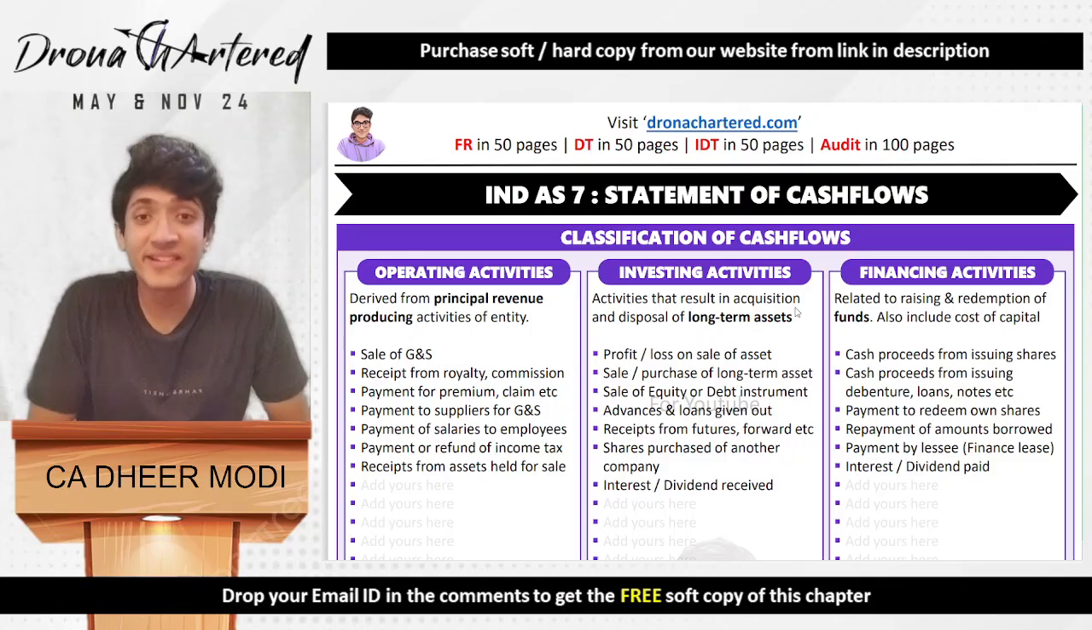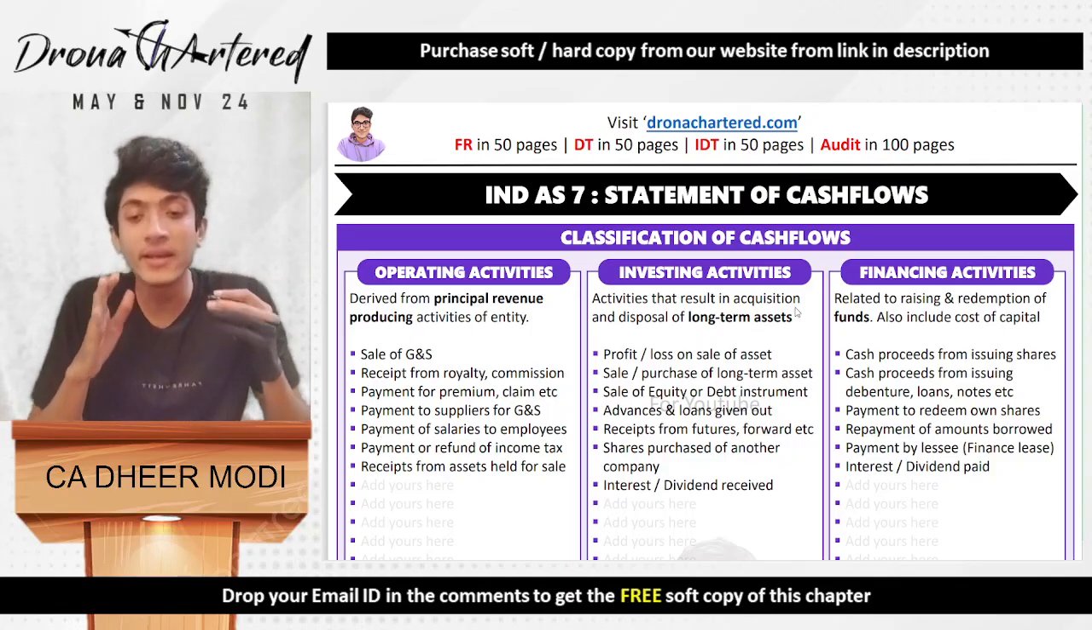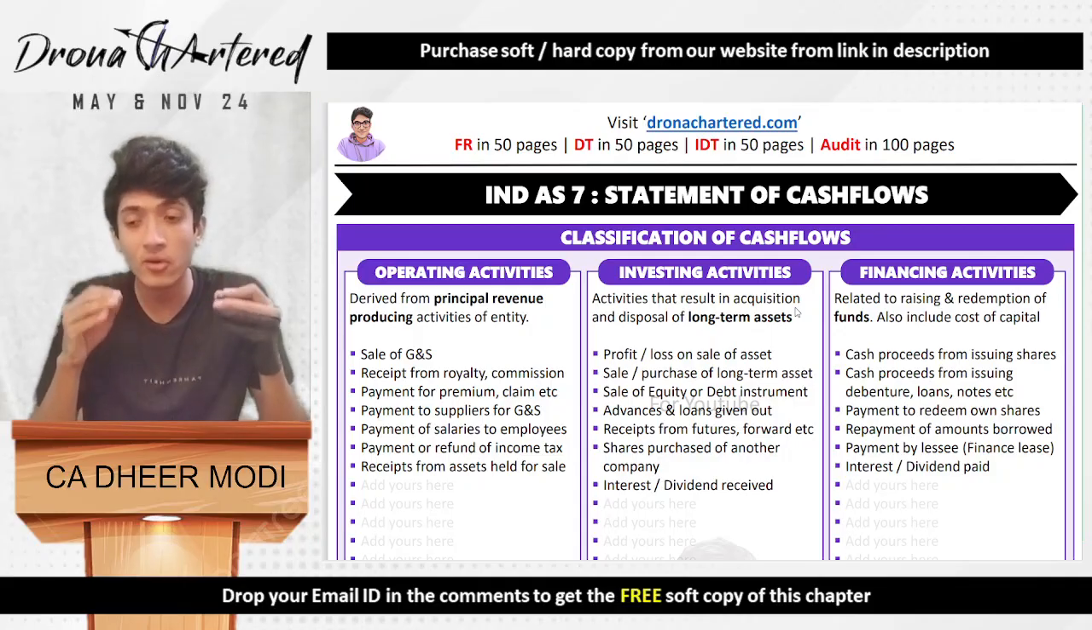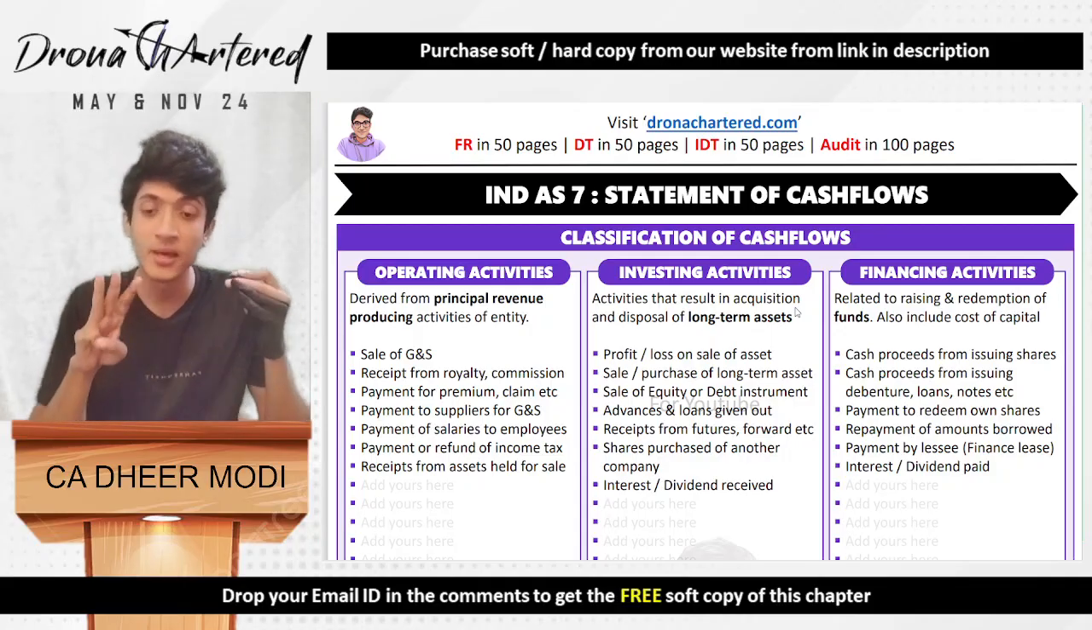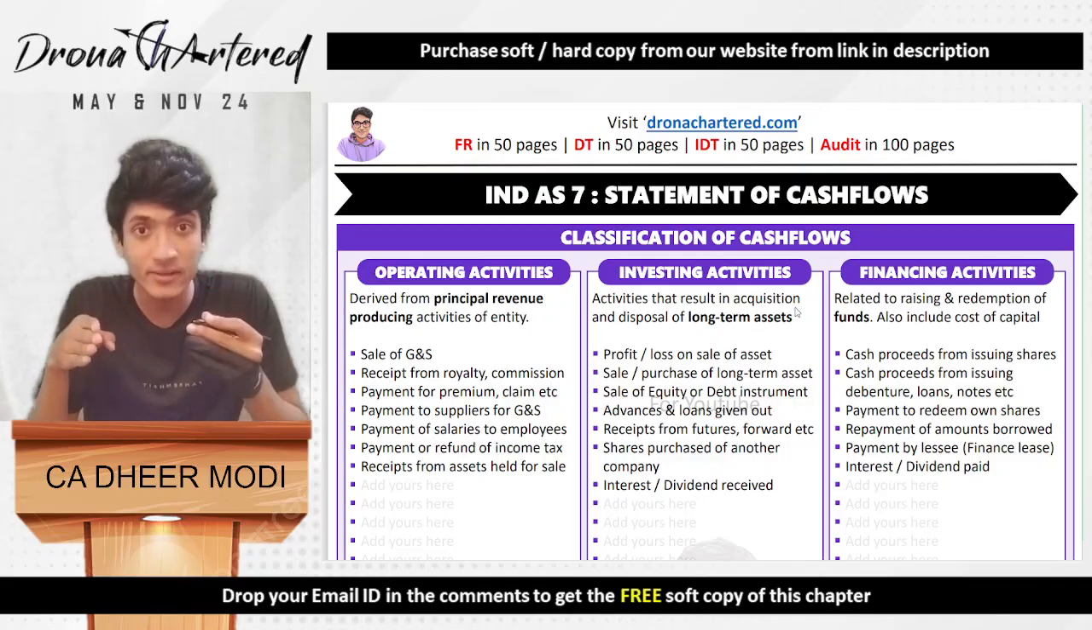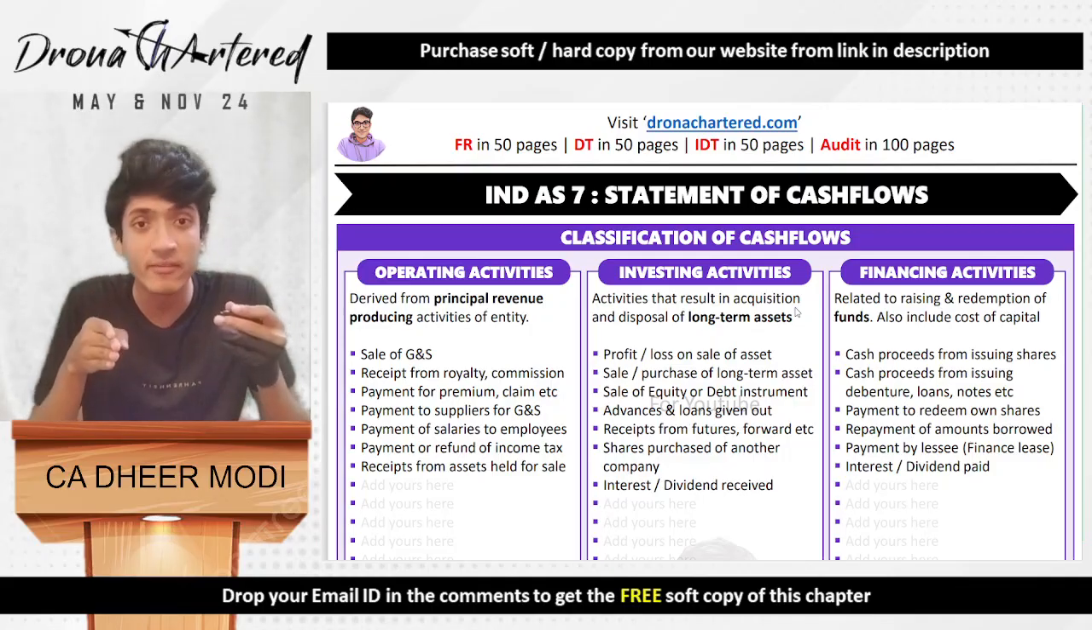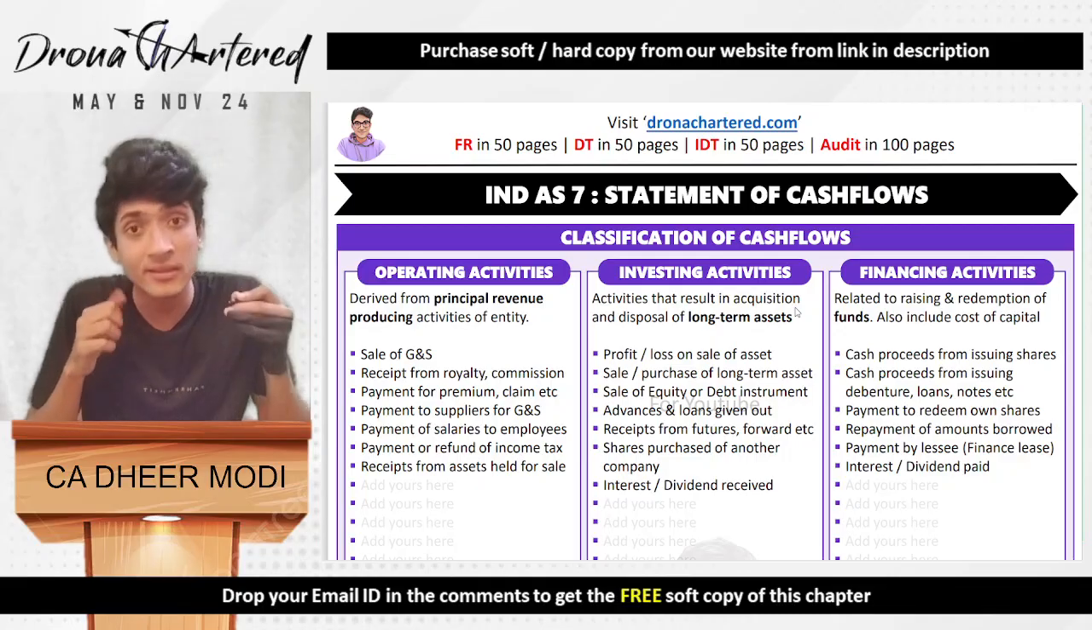Hello. Welcome to our next Ind AS, that is Ind AS 7, Statement of Cash Flows. So Ind AS 7 classifies cash flows into three types. First is operating activities, second is investing activities, and third is financing activities.